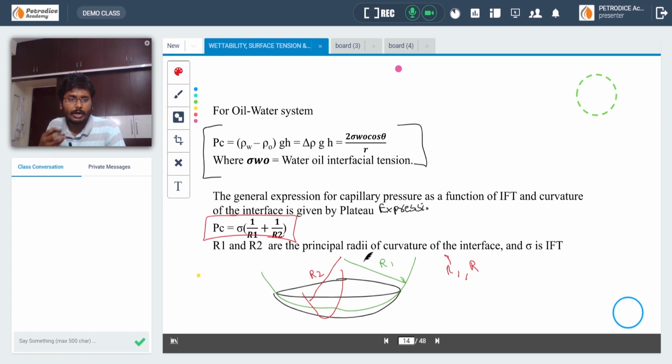From this you have to know how to convert the units. Sigma units are dyne per centimeter in CGS units, and R1 is in centimeter. So you have to know how to convert dyne per centimeter square to atmosphere or PSI. I have taught the unit conversions in the first class, the unit conversion class, so revisit it if you have any doubts.